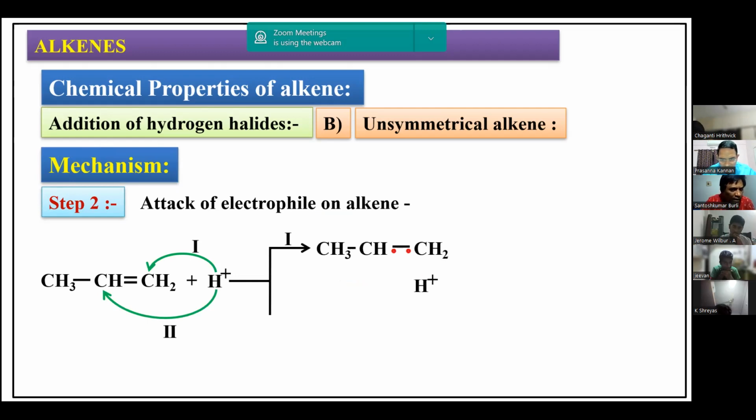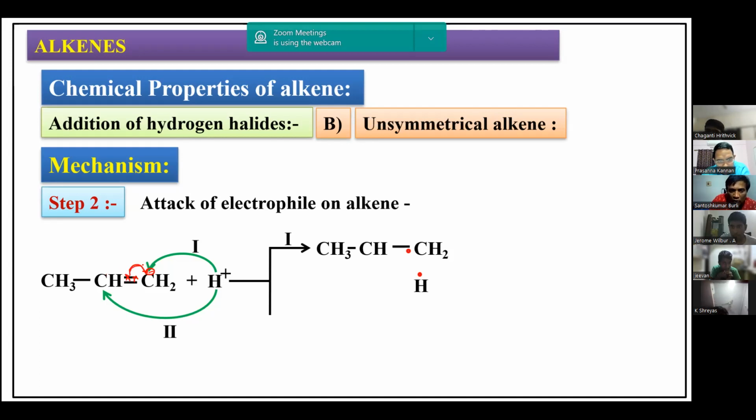When H plus attacks this one, our electrons will get shifted over here. Then this becomes negative charge, and this will take this H plus, because H plus is positive charge. This center becomes electron rich, and this electron rich center now takes up this H plus. So now double bond becomes single bond, because this is having 2 electrons, and 1 electron actually belongs to this carbon atom.